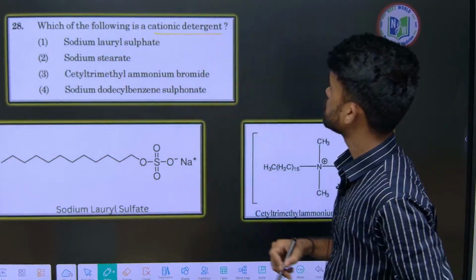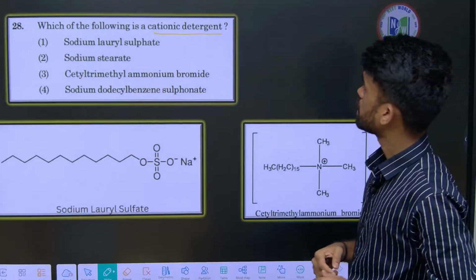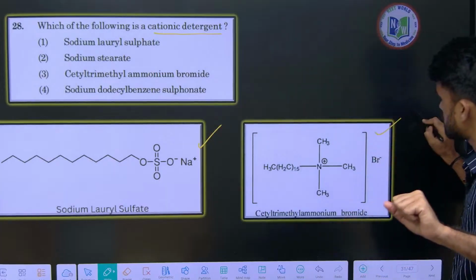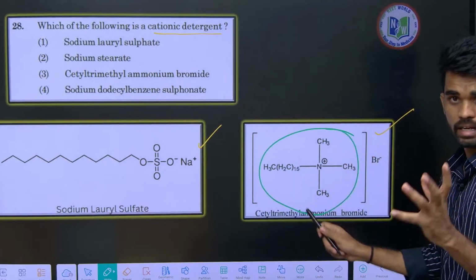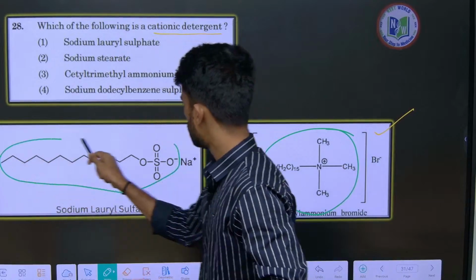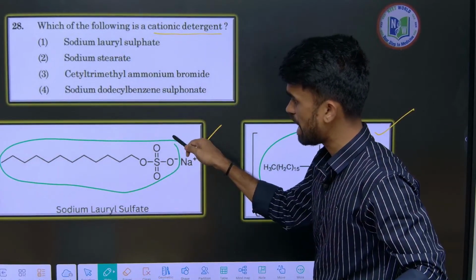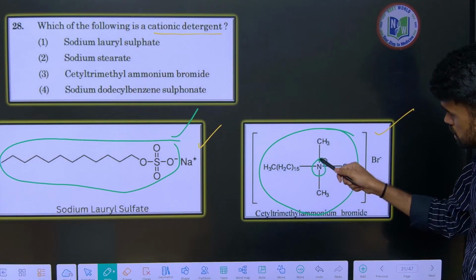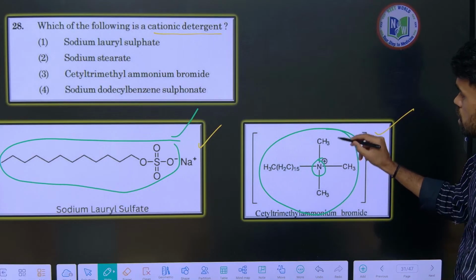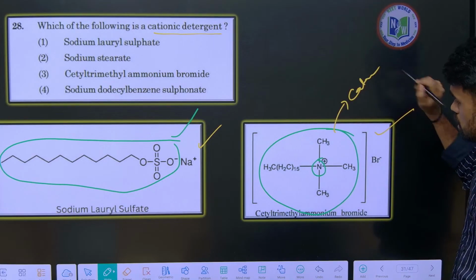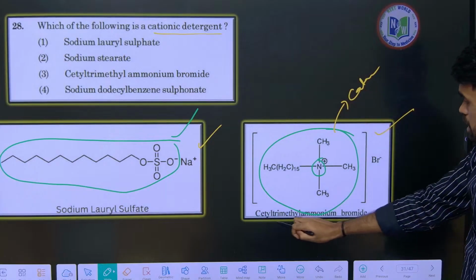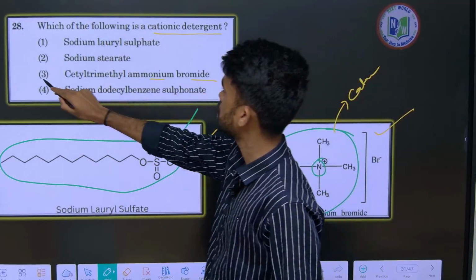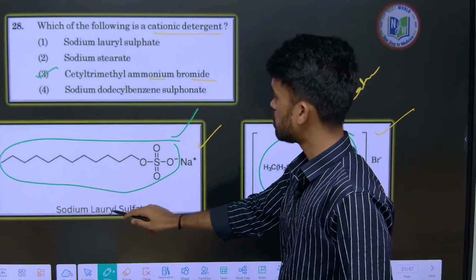Which of the following is a cationic detergent? See, we have two types of detergents, one is anionic and the other is cationic. You can observe the head here. If the head has a negative charge, we can say anionic detergent. See here, nitrogen, quaternary ammonium salts. So this is the head here and it will have a positive charge. So I can say this is a cationic detergent. What is the name? Cetyl trimethyl ammonium bromide. So this is a cationic one. This is sodium lauryl sulfate.